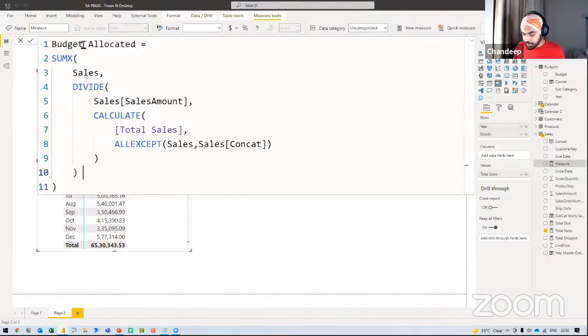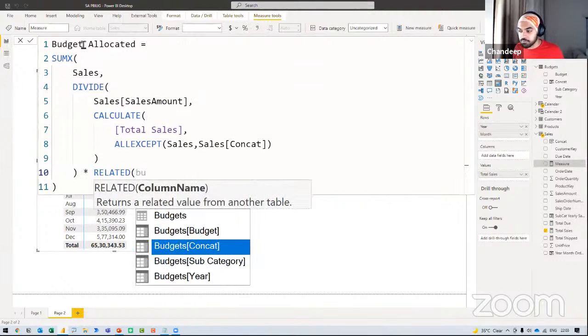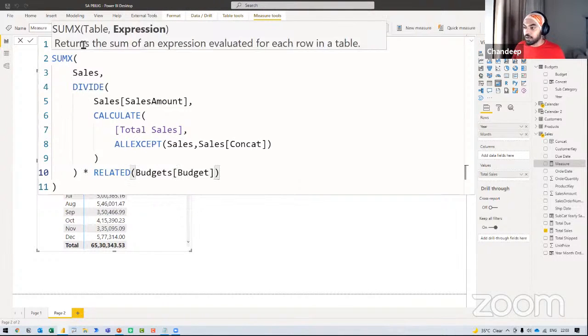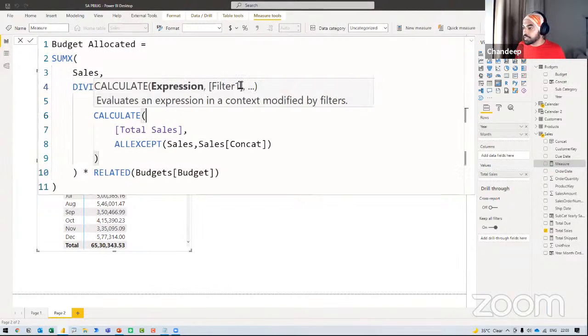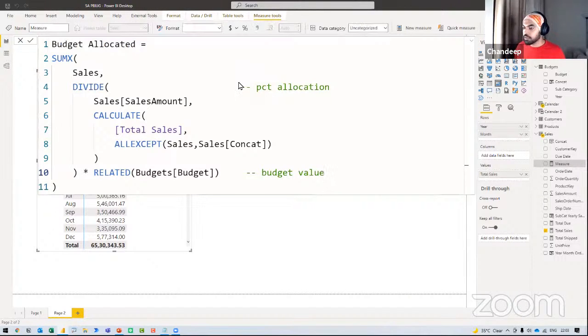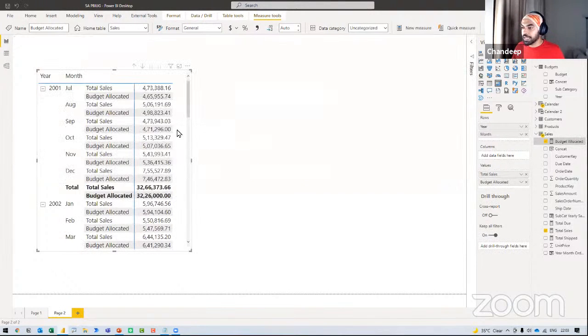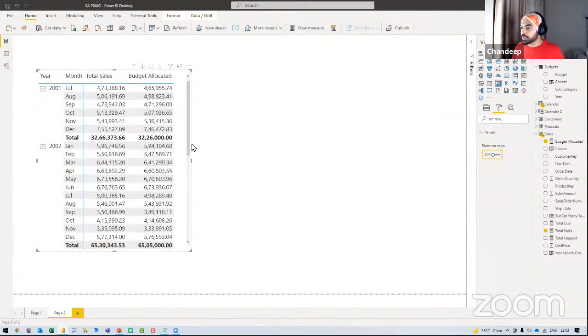Now, if I take that percentage and multiply that with the budget, which I can easily fetch as a VLOOKUP from the budgets table, which is nothing but the budget value, this percentage is nothing but the percentage allocation. This is nothing but the budget value. I've solved the problem. Commit to the formula, press enter, and I drag that particular calculation to my visual right here. And this is on rows again. I can just remove the on rows thing, and this will actually show up as two different columns.